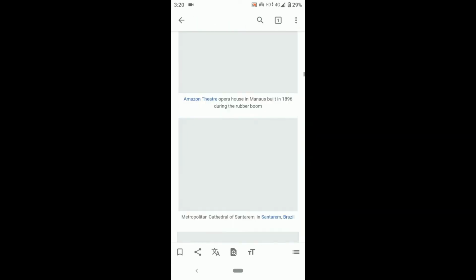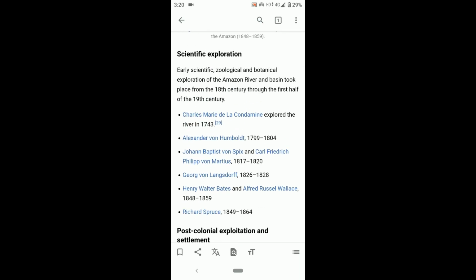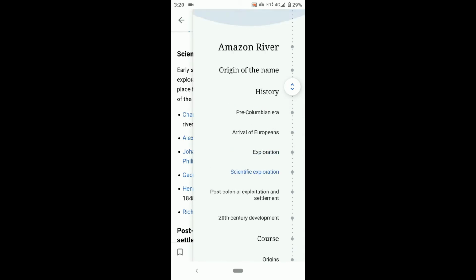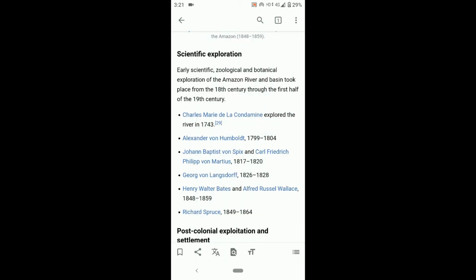Again, I'm gonna click on that three-dot icon located at the bottom right. If you click on that, you can see many subtopics are available. If you want to see, you can check it out.